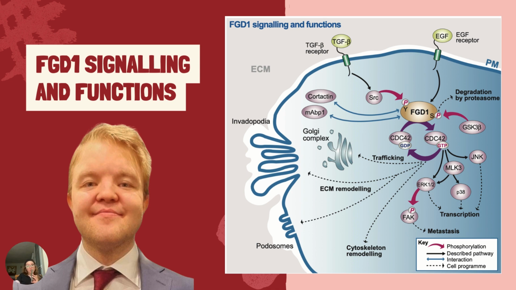And FGD1 cortactin binding promotes that CDC42 independent actin assembly by the ARP2 and ARP3 complex. So we have a phosphorylation at serine 205 by glycogen synthase kinase 3B, which is also referenced as GSK3B, that mediates the degradation of FGD1 at the proteasome.